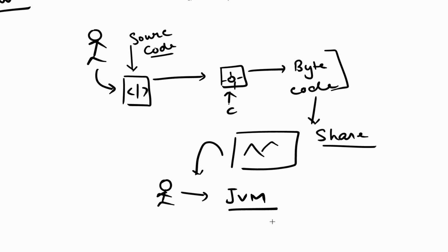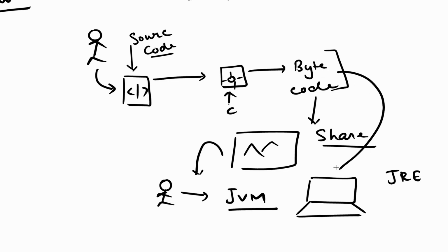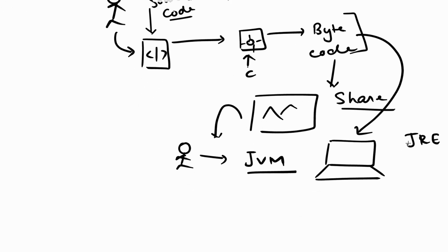Okay, so first of all, on his machine, JVM, or I can say JRE, which has JVM built into it, so Java Runtime Environment, installed on his machine. And he can basically pass this bytecode onto this JRE, and JRE, basically Java Runtime Environment, will execute this code on his machine. So that's how, on the basic level, the architecture of Java works.